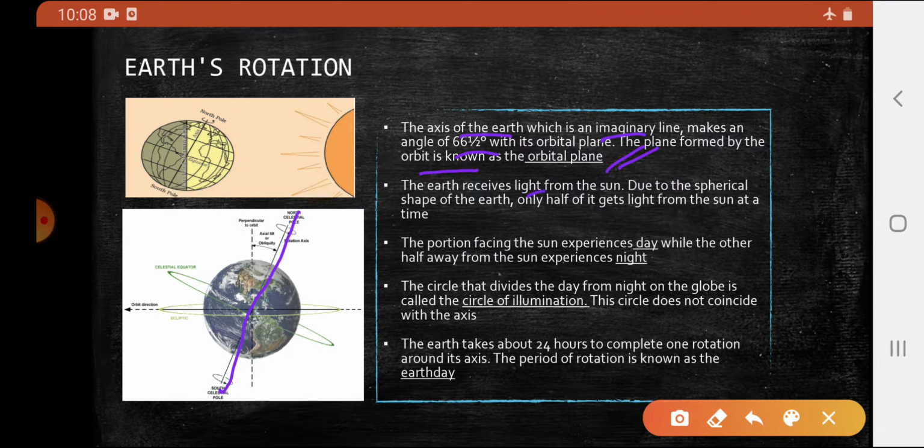Earth receives light and heat from the Sun. Due to the spherical shape of the Earth, only half of the Earth gets light. The portion facing the Sun will receive day, and the portion away from the Sun will experience night. The circle which divides the day from the night is called the circle of illumination, and the circle of illumination and the axis of the Earth do not coincide with each other. It takes 24 hours to complete one rotation around its axis. This period of rotation is known as an Earth day.